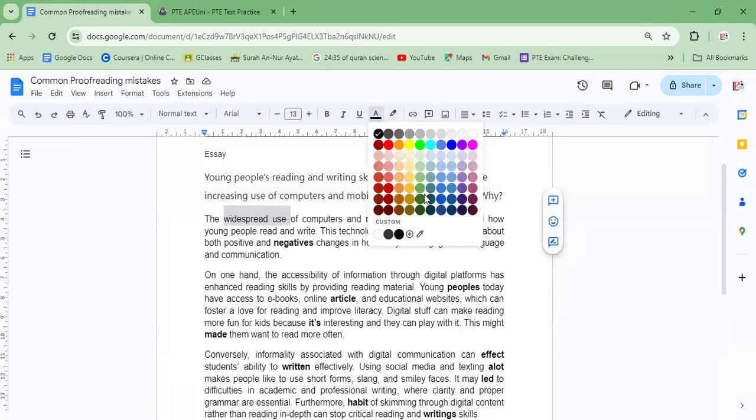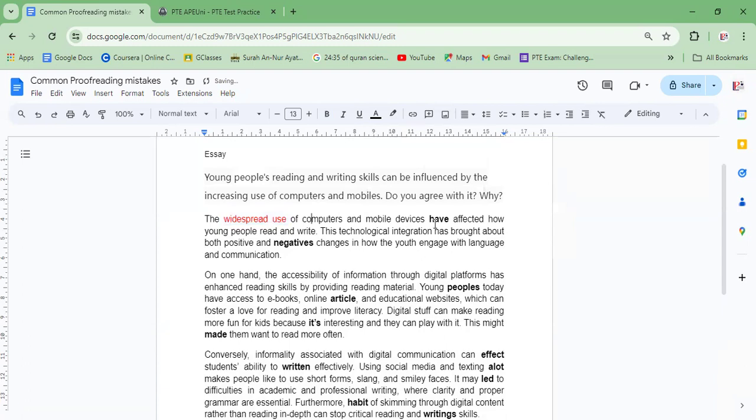According to widespread use, it should be has, not have. So we always change our verb according to the subject of the sentence. So it should be: the widespread use of computers and mobile has affected how young people read and write. This technological integration has brought about both positive and negative changes in how youth engage with language and communication.